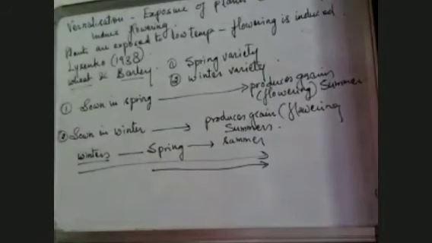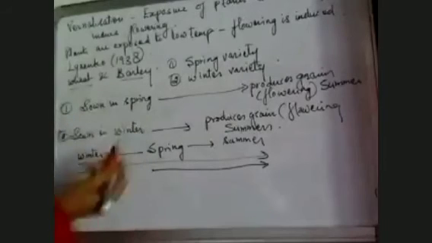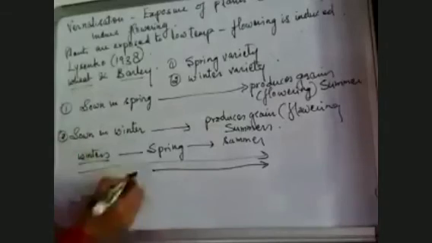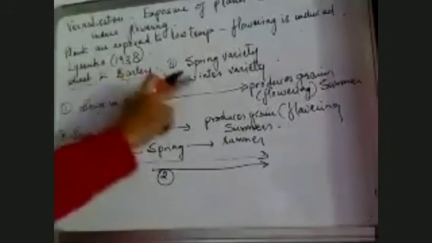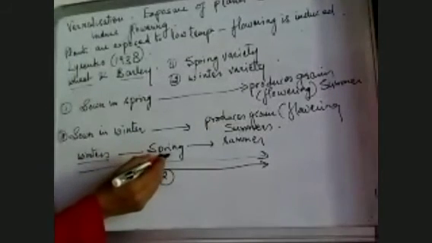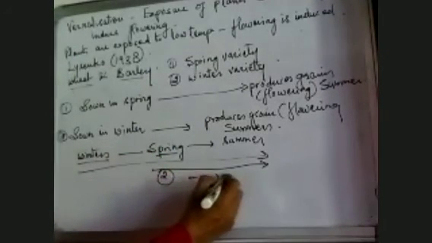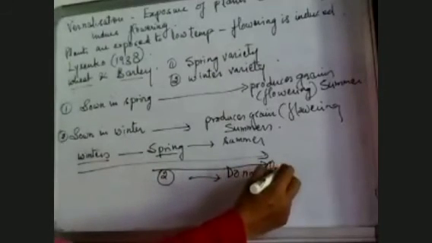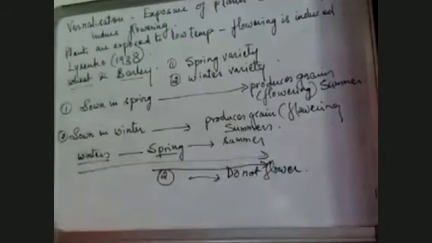Okay, so let's see if we can grow this winter variety in spring also. If this second variety, the winter variety, is grown in spring, in this season, it does not flower, or grains are not produced. With the winter variety, we will have to wait for a long span of time to see it flowering or producing grains for us.